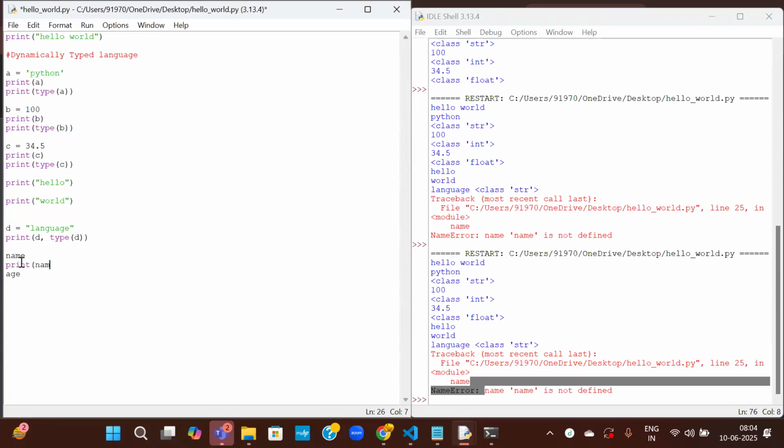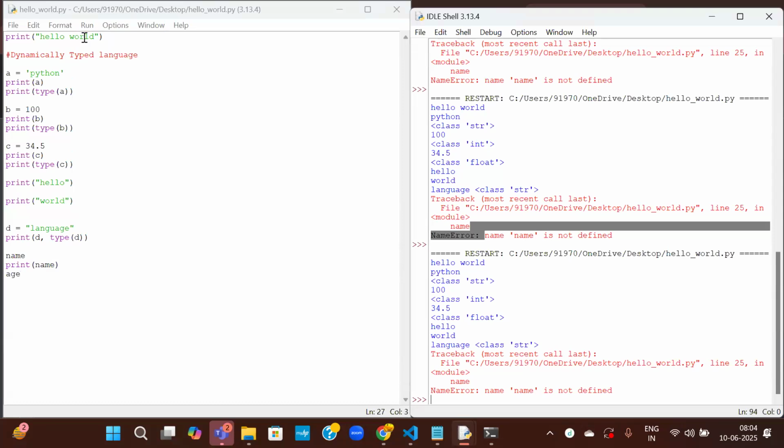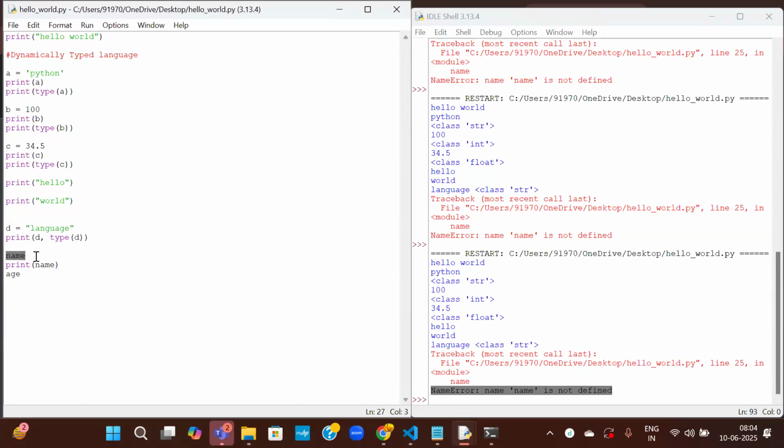Let us write here print name. So print name, there is no mistake here. Whatever is given in name should be printed. So let us see this here, but it is still stuck at this first error message.